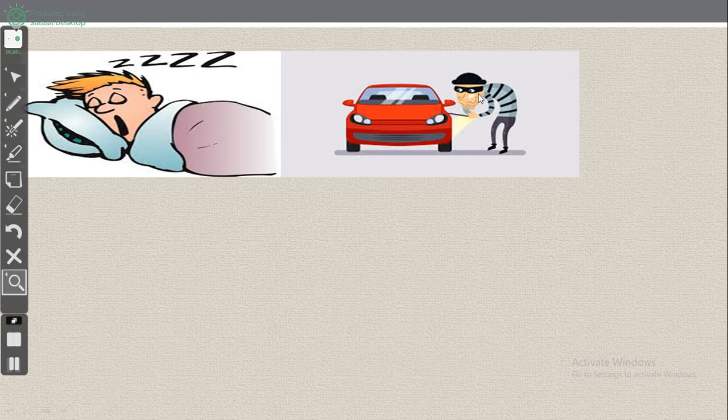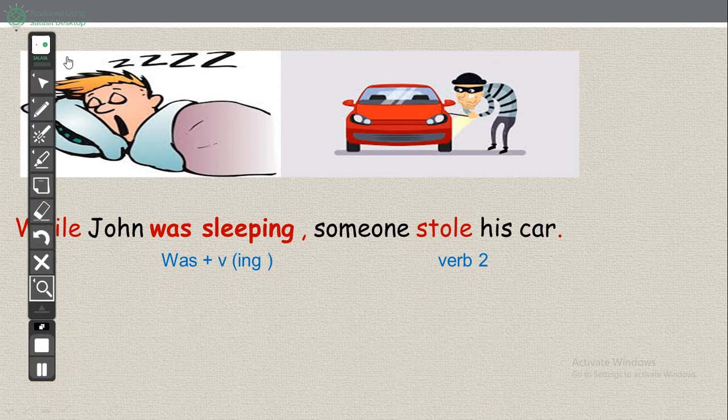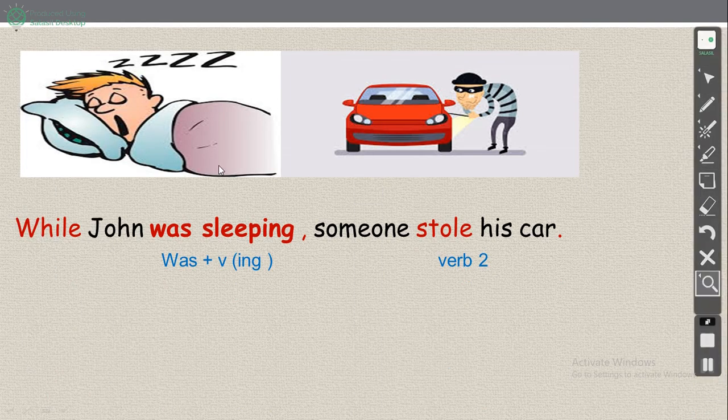The thief stole. What is the idea? While. What's the meaning of while? بينما. While John was sleeping. بينما John كان نائم. What happened? Someone stole his car. أحدهم سرق سيارته.